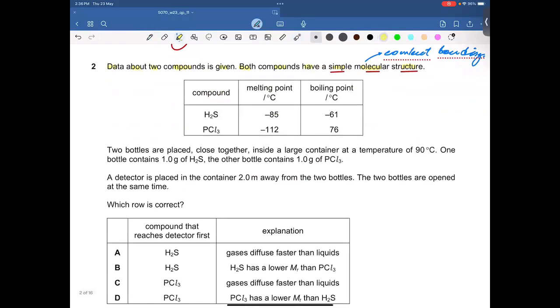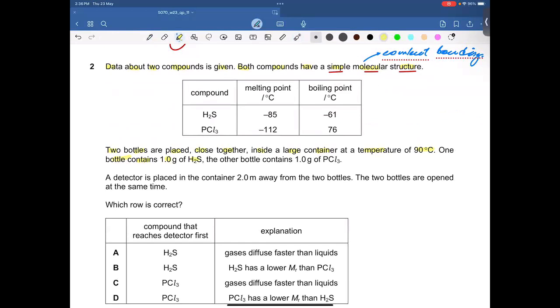Two bottles are placed close together inside a large container at a temperature of 90 degrees Celsius. One bottle contains 1 gram of H2S. The other bottle contains 1 gram of PCl3, which means both have the same masses. A detector is placed in the container 2 meters away from the 2 bottles. The 2 bottles are opened at the same time. That means the examiner is talking about diffusion. Which row is correct? Which compound reaches the detector first? And that's talking about the diffusion thing, right?